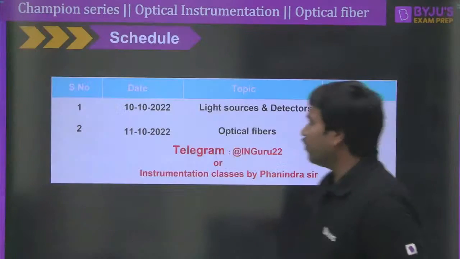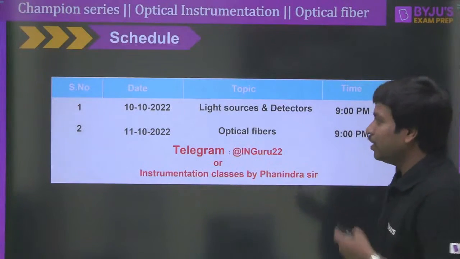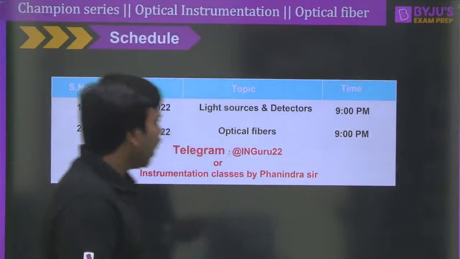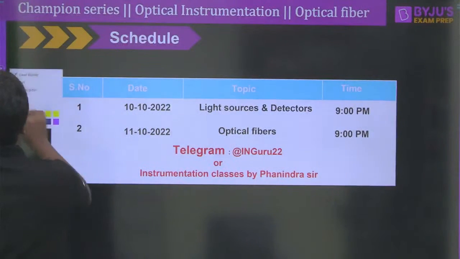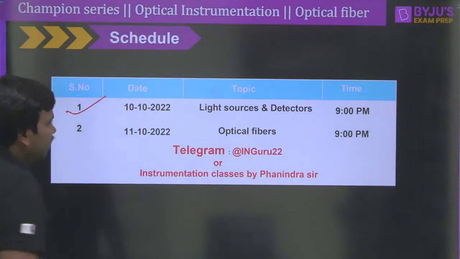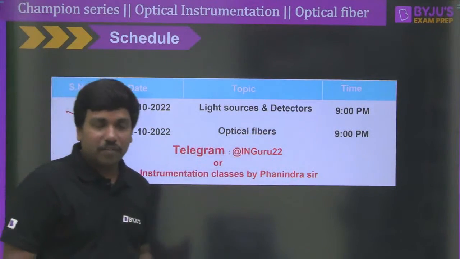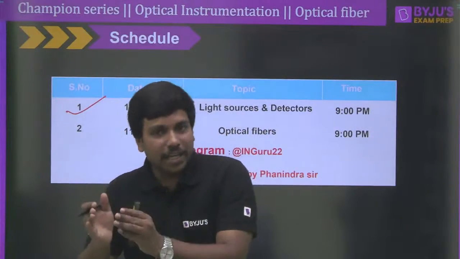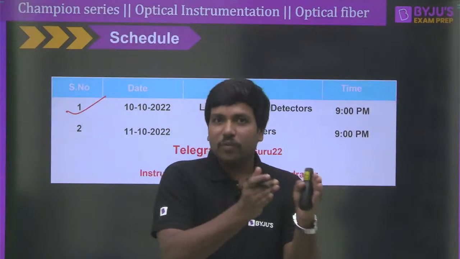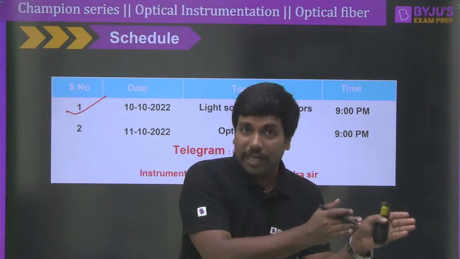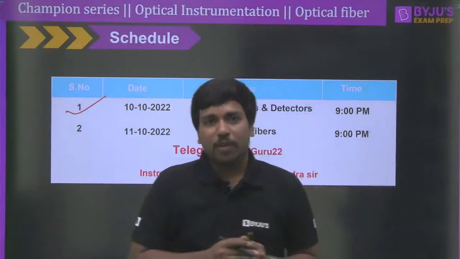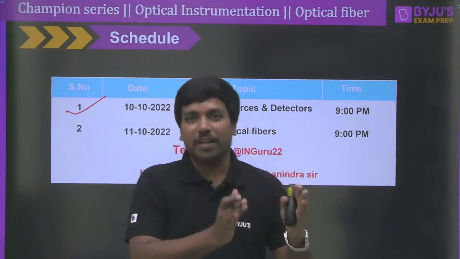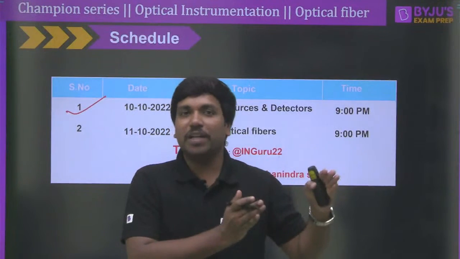Clear? So let me quickly share the schedule of the optical instrumentation. As you can see, there are 2 lectures which I have taken. In fact, 1 lecture I have already completed in yesterday's session, that is light sources and detectors, where we clearly discussed the questions related to the LED and laser. Followed by that, we discussed some questions related to LDR and then PIN photodiode. So more or less we have covered all the topics in light sources and detectors according to the instrumentation GATE syllabus.